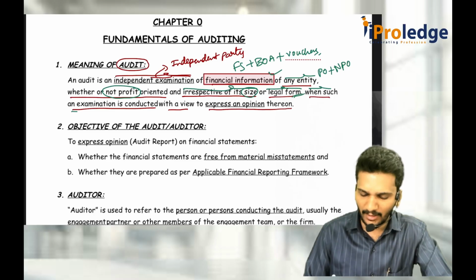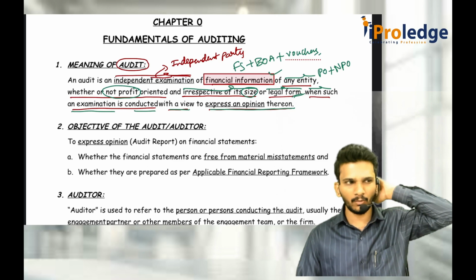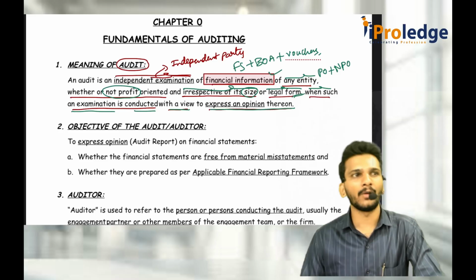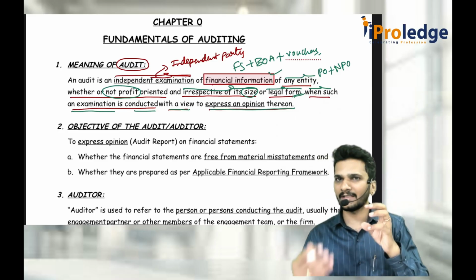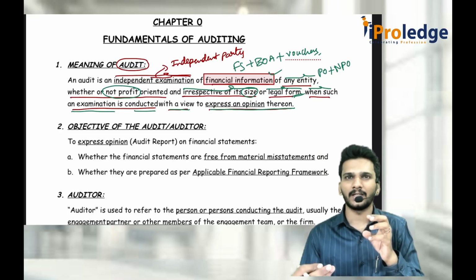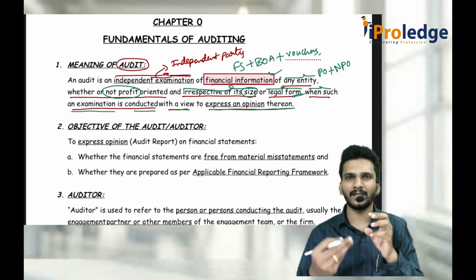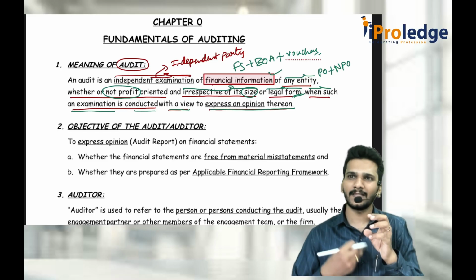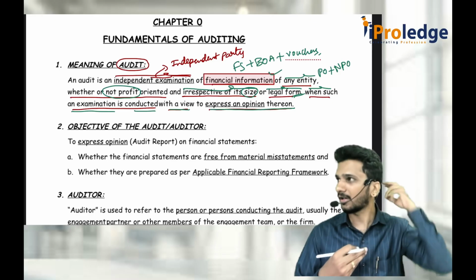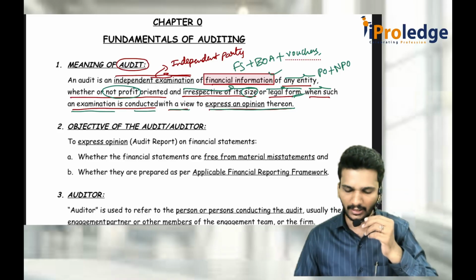When such an examination is conducted with a view to express an opinion thereon. Why do we do the audit? We do the audit mainly for the purpose of giving an opinion, not just for time pass. When an outsider party comes to the company, checking whether insiders, the company or directors, everybody is doing it in a correct manner or not, once they have checked, the outsider party, we call it the auditor, or in a better manner, practitioner, expresses an opinion that the financial statements are showing a true and fair view, or not showing a true and fair view. He has to give that opinion to the users of the financial statements. This is what audit is.